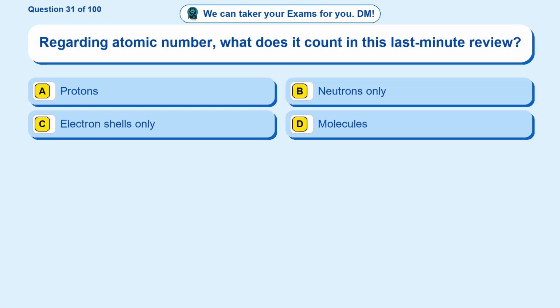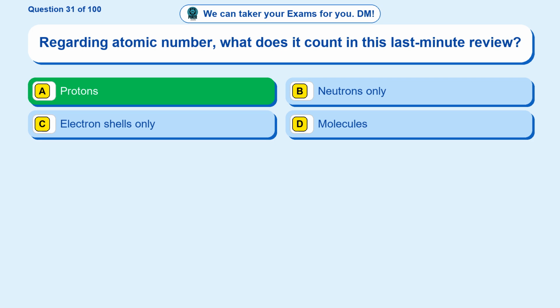Question 31. Regarding atomic number, what does it count in this last-minute review? Option A, protons. Option B, neutrons only. Option C, electron shells only. Option D, molecules. The correct answer is option A.